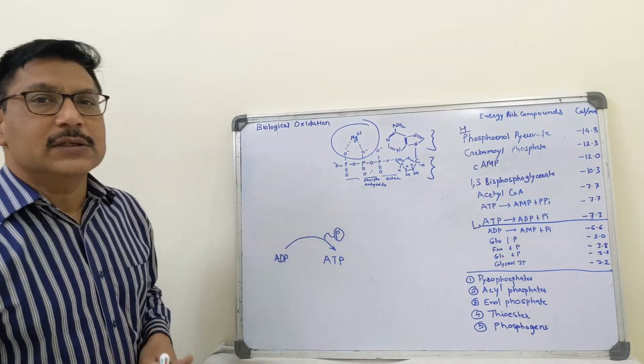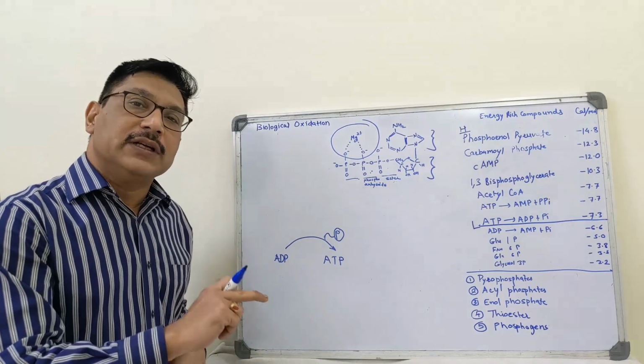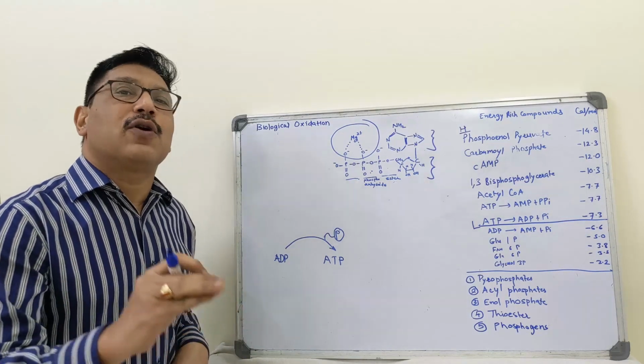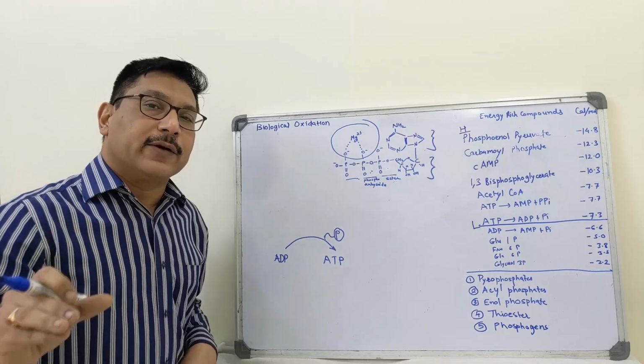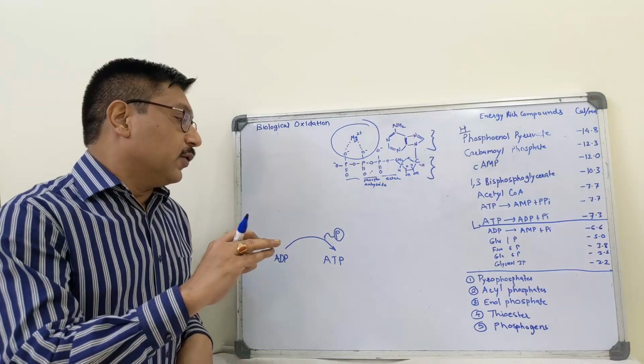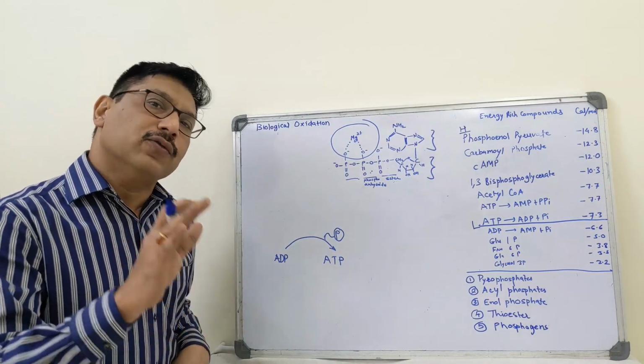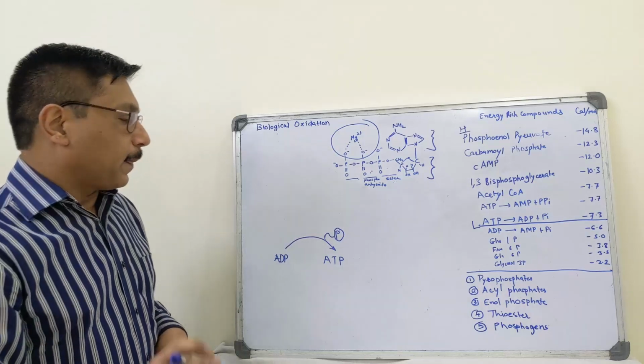Oxidative phosphorylation means phosphorylation taking place during oxidation, and this oxidation is stepwise transfer of electron in electron transport chain. So coupling of oxidation with synthesis of ATP is called as oxidative phosphorylation.